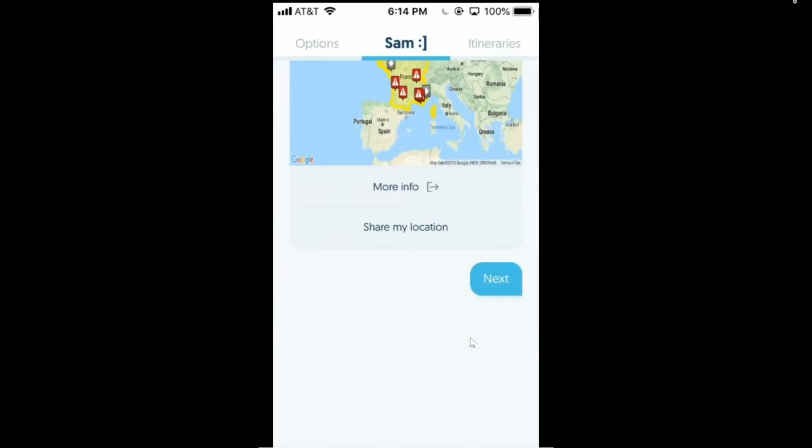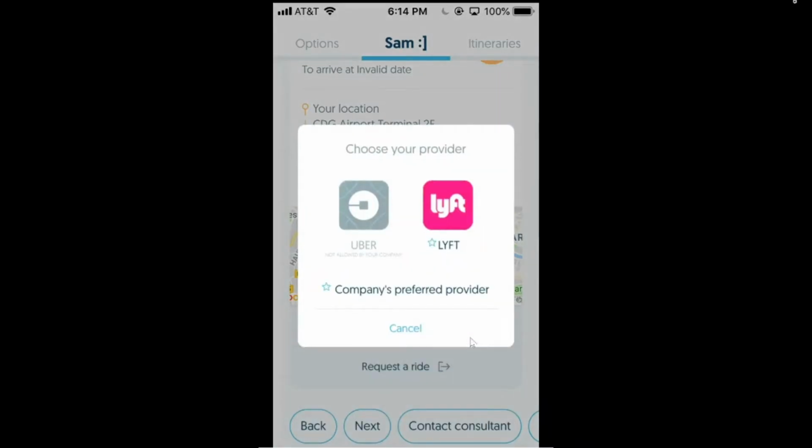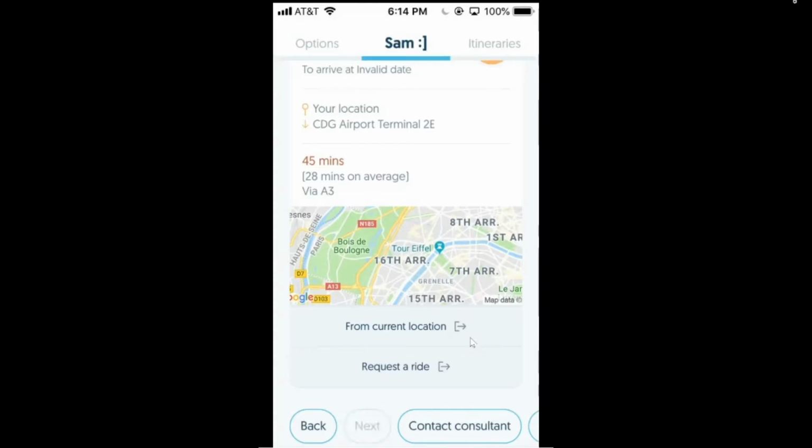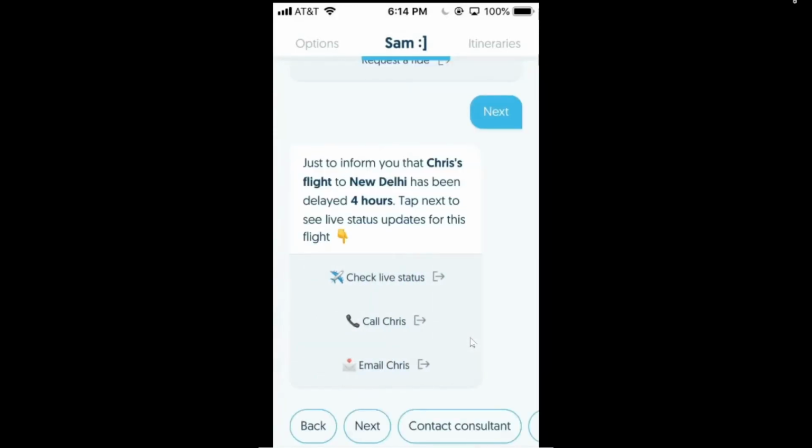And then moving through to the SAM experience, you also get things like whether you should leave for the airport now based off of real-time Google Maps APIs, requesting a link through a deep link integration here over to Lyft or Uber. And then, more importantly, just making sure that it's a smooth and seamless experience.